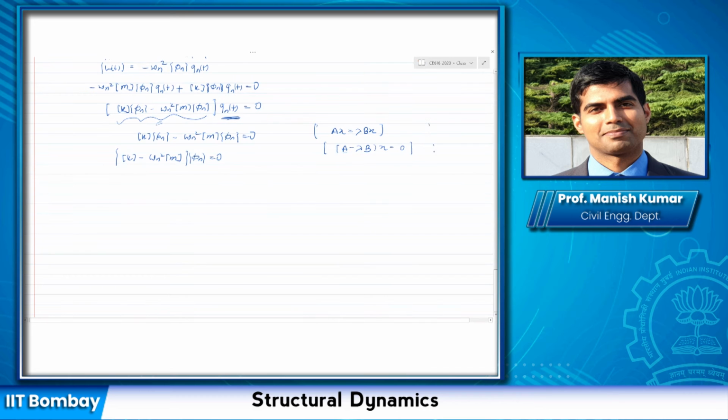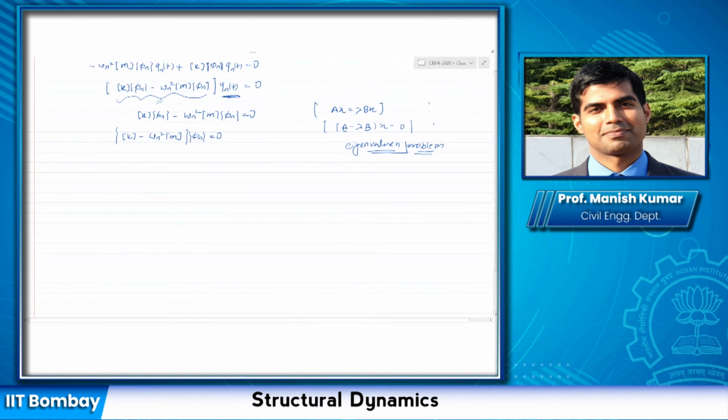What is this? You have studied in your numerical methods, right? This is the eigenvalue problem. When we solve the eigenvalue problem, what does it give? It gives me the roots lambda and it gives me the vector x. Correct? So just take that concept here. When we solve this eigenvalue problem, it gives me the constant, which is here the frequency. It gives me omega n square.